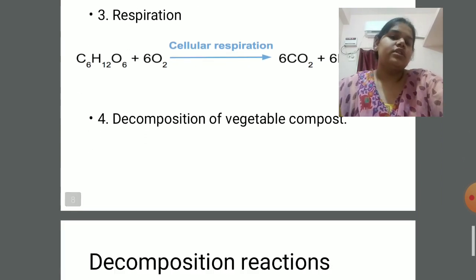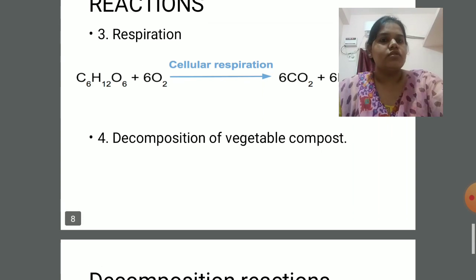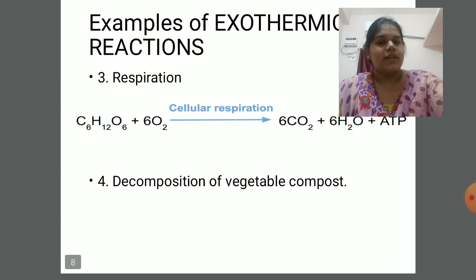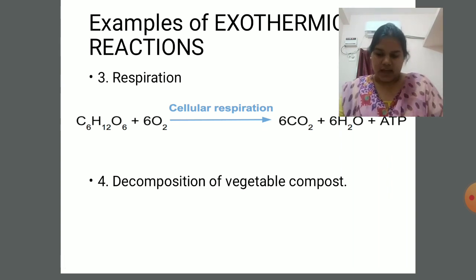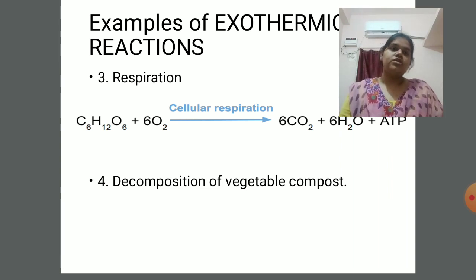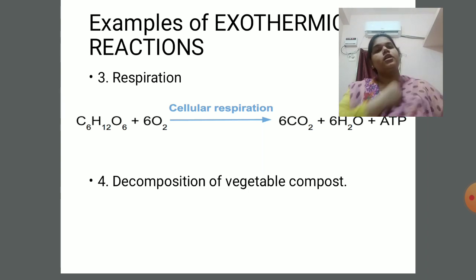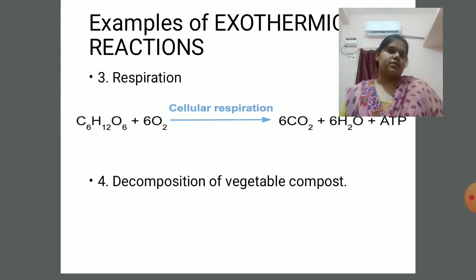That's all for today. In the next lecture, we will discuss decomposition reaction. So let's recall quickly. Today we have learnt about combination reactions. In combination reactions, two or more reactants combine to form a single product. And then we have exothermic reactions where heat is produced.